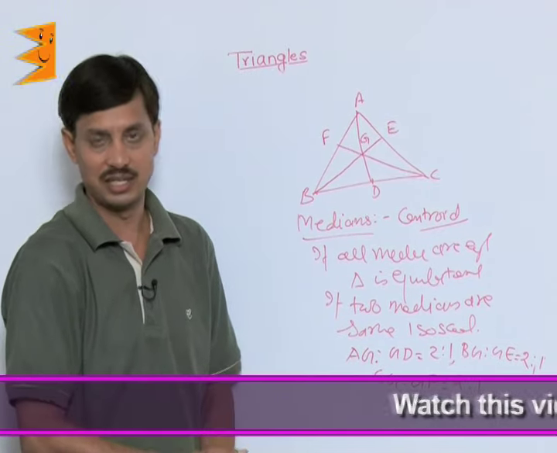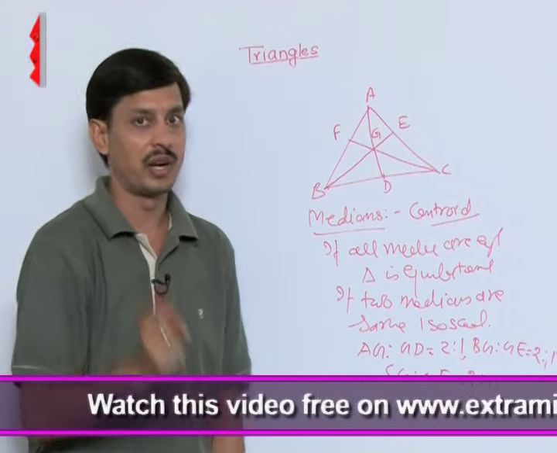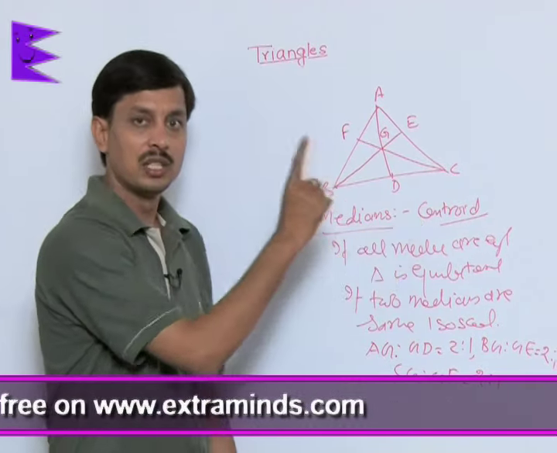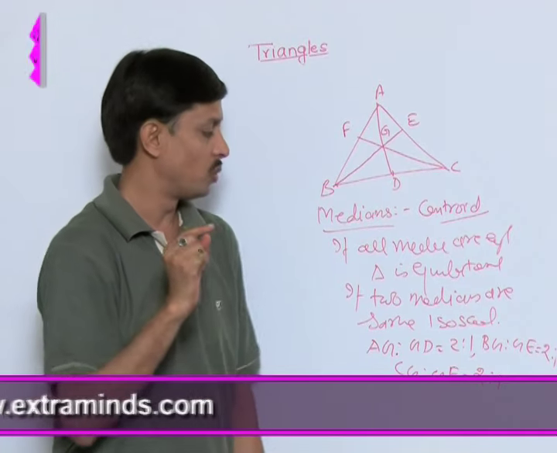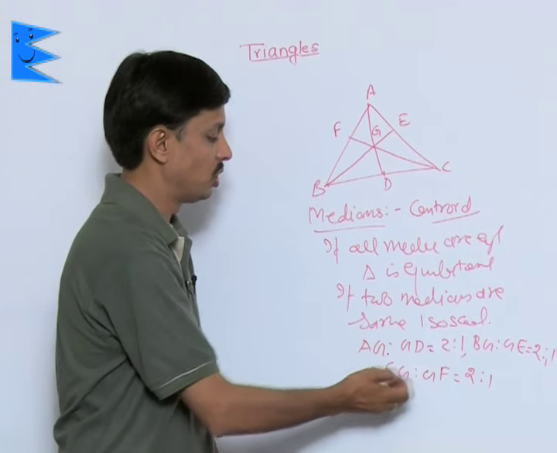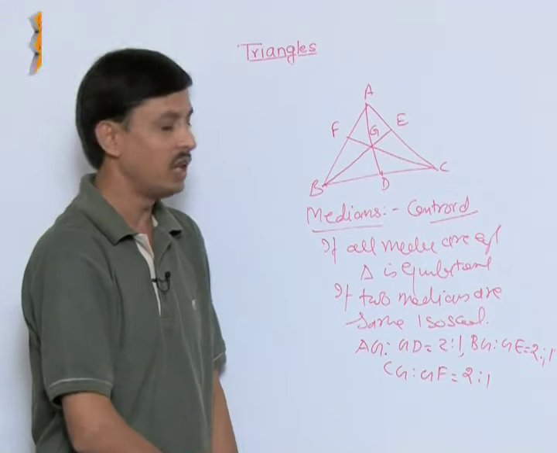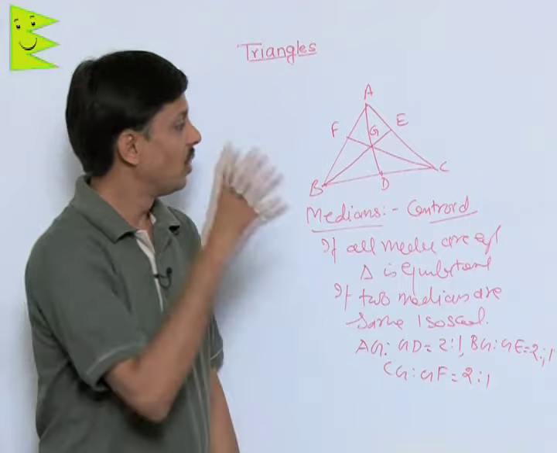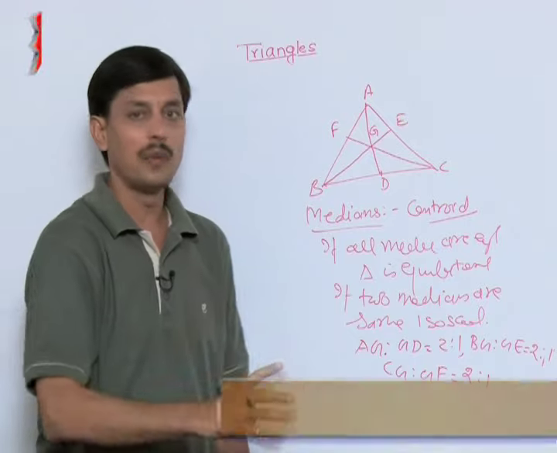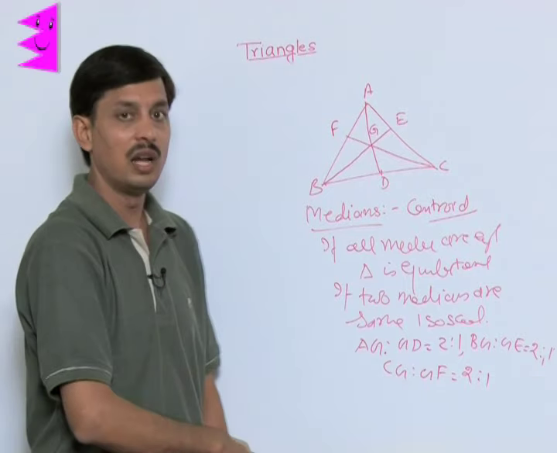Where two medians intersect, the third median passes through the same point. This property is known as the medians of a triangle being concurrent, and the point of concurrency is called the centroid. The centroid divides the median in 2:1 as shown, that is, AG is to GD, BG is to GE and CG is to GF. If all three medians of a triangle are equal, the triangle is said to be equilateral. If two medians are equal, the triangle is isosceles. If all three medians are different, the triangle is scalene. So this is one of the facts about the medians.